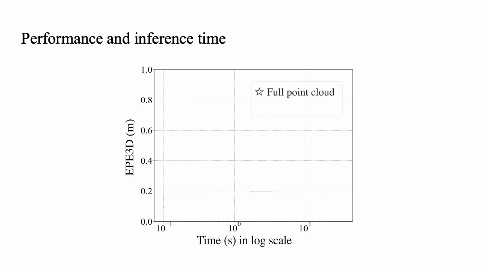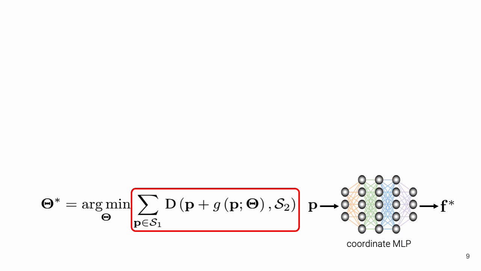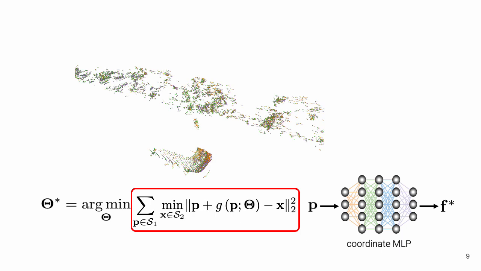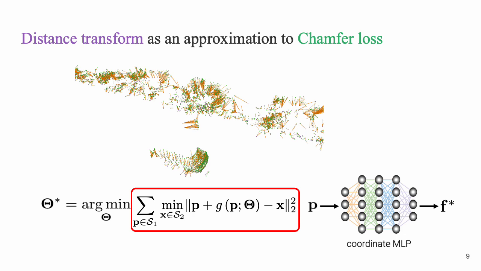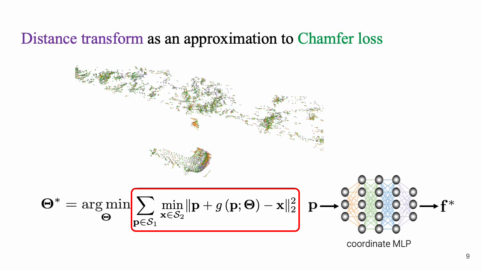Although Neural Scene Flow Prior has achieved superior performance on both dense large-scale point clouds and sparse point clouds, the computation time is extremely lengthy, which prohibits possible real-time applications. In Neural Scene Flow Prior, we use Chamfer distance as a loss function, which exhaustively finds the correspondence between the source and the target point clouds, resulting in heavy computation during runtime. In contrast, we propose to use distance transform as an approximation to the Chamfer distance loss.